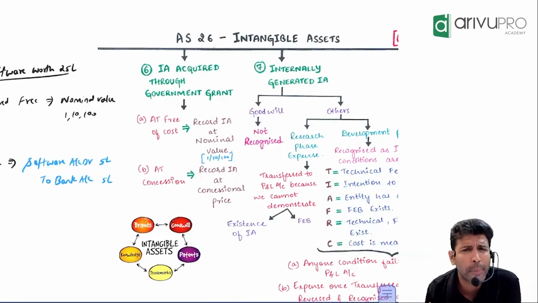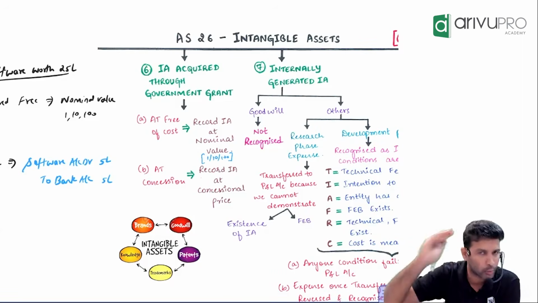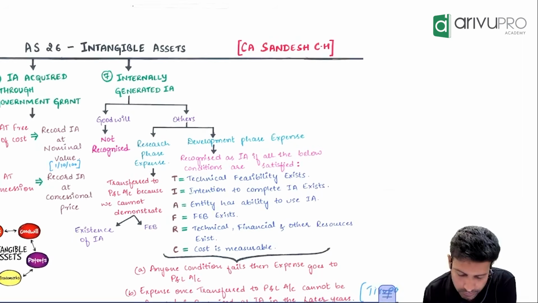If you get it at a lower price, it is recorded at that low price itself. Whatever money you paid, that is what is recorded.